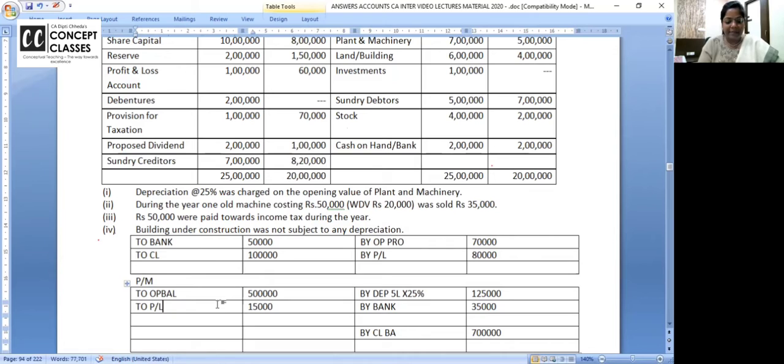Now you are getting the balancing figure as purchase of plant and machinery. 125 plus 35,000, how much is coming? Calculate and tell me. Minus 7 lakh, minus 5 lakh, minus 15,000. Yeah, total is correct, but how much are you getting? The plant and machinery purchased. 3,45,000.